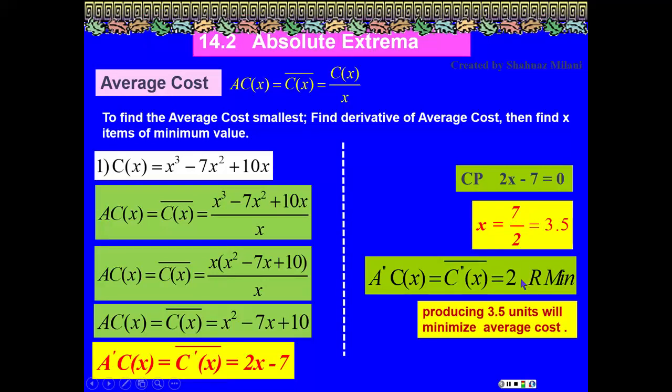Here, I do not have an x to do the testing on the second derivative. I have just the number, and my number is positive, which means I have a relative min. That means when x is 3.5, that is the minimum average cost.